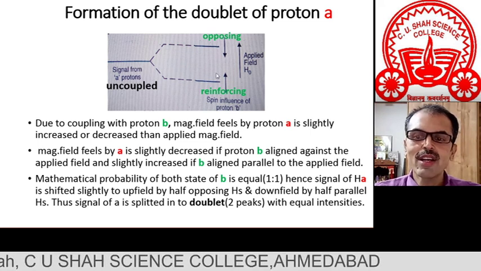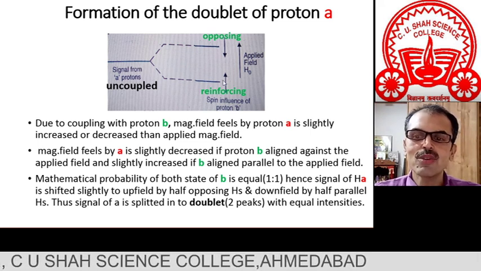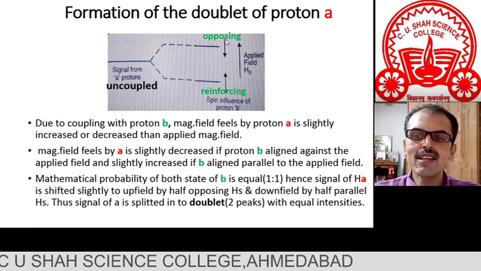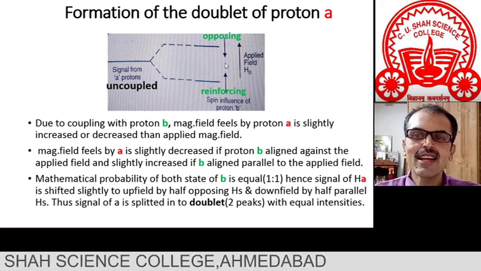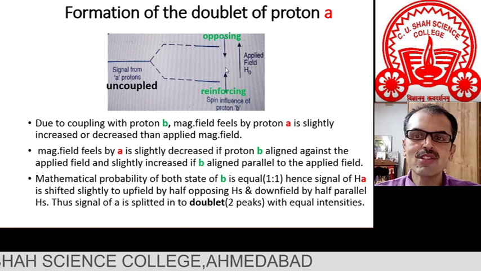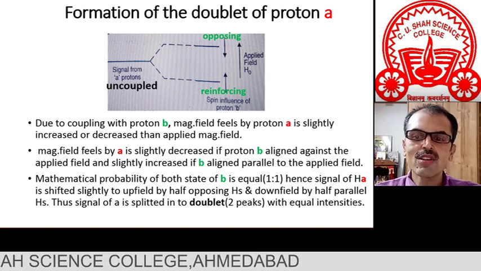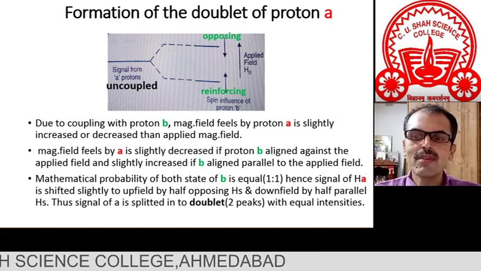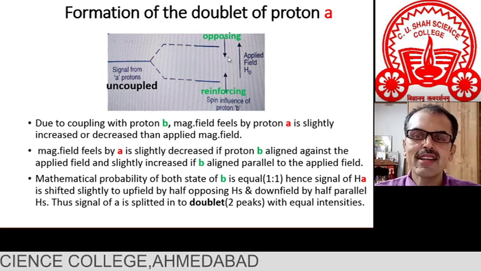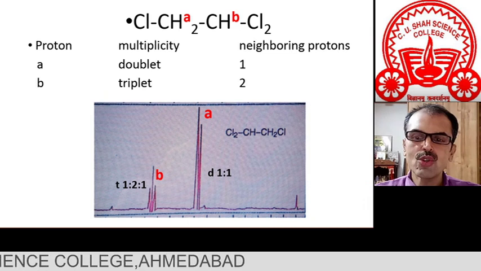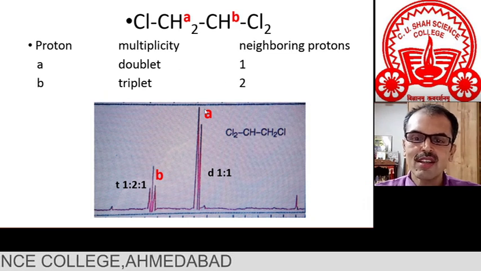And as you can see, once again let me tell you, the mathematical probability is equal. It's like when you toss a coin, head and tail, the mathematical probability is 1 is to 1. Similarly here also there are only two possibilities, and that's why the intensity of the doublet is 1 is to 1, which you can see in this figure. 1 is to 1 doublet.